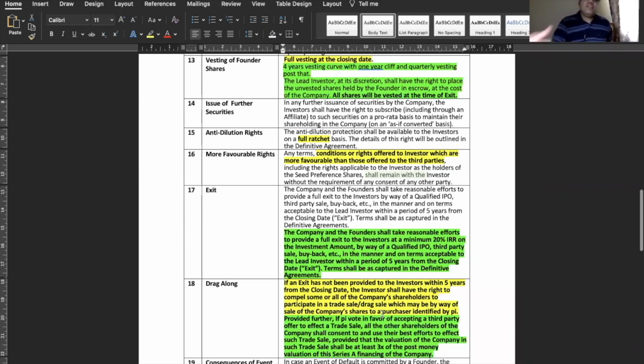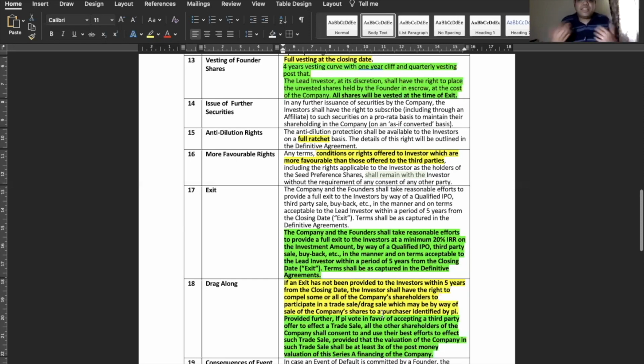And to put a certain 3x threshold is also might not be a very good practice, because if the investors get a 3x exit, then they can just drag along other investors for the exit. That is also not a very good right to have for the investors, right?